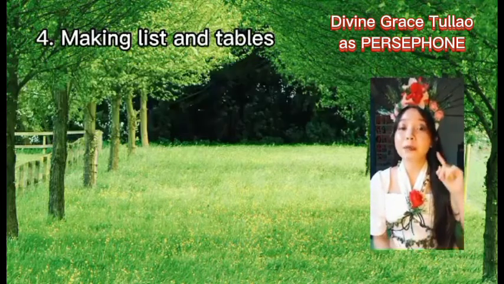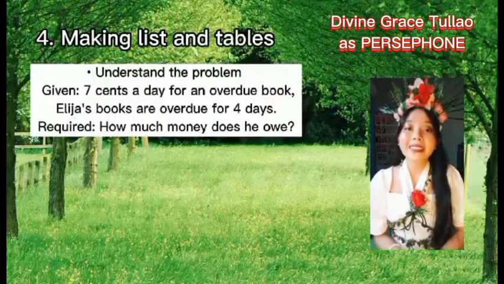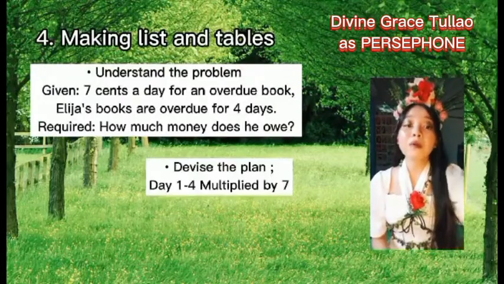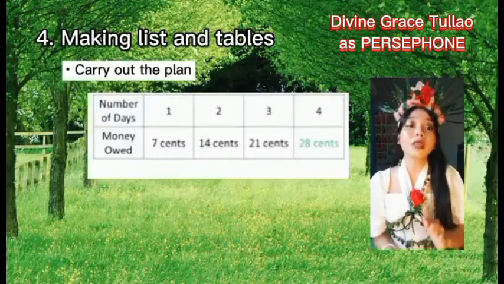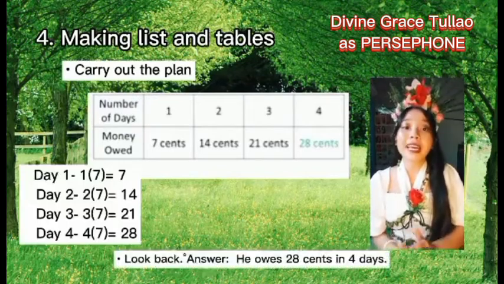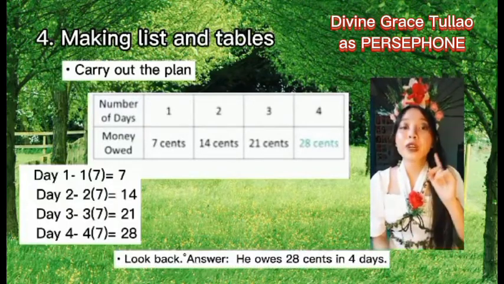Of course, first step, understand the problem. Next is devise the plan. So probably, days 1 to 4 are multiplied by 7, therefore, he owes 28 cents in 4 days.